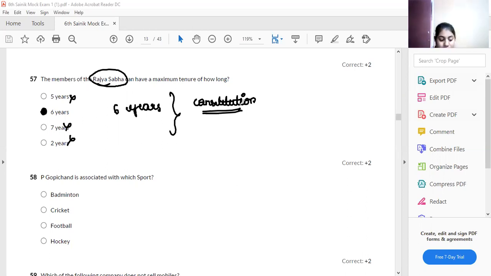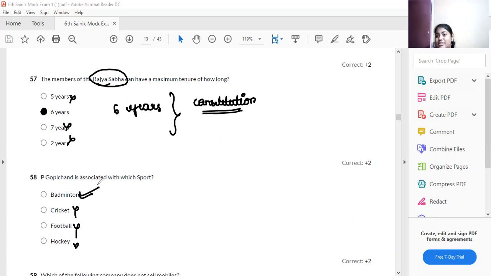Next one, 58th question. Gopi Chand is associated with which sport? Hope you all remember Gopi Chand. Is he a cricket player? No. Football? No, it is badminton. Gopi Chand is famous for badminton.